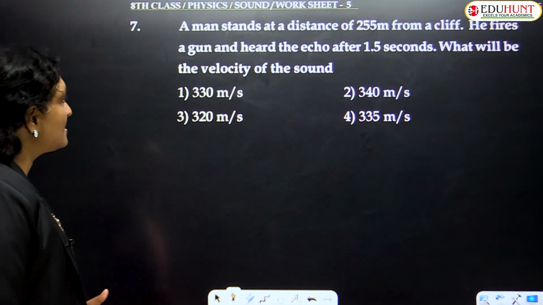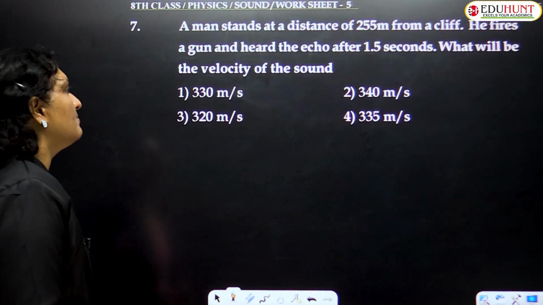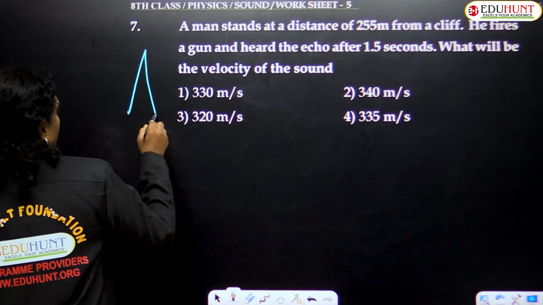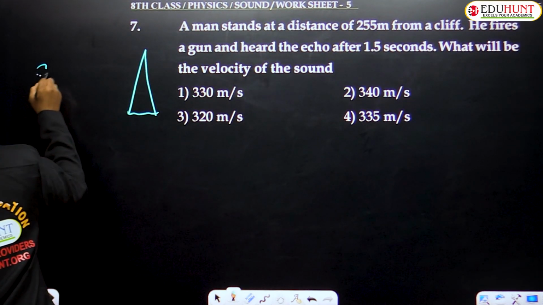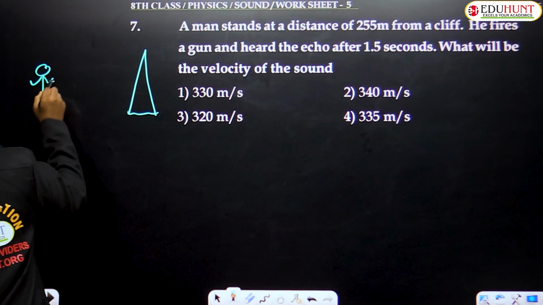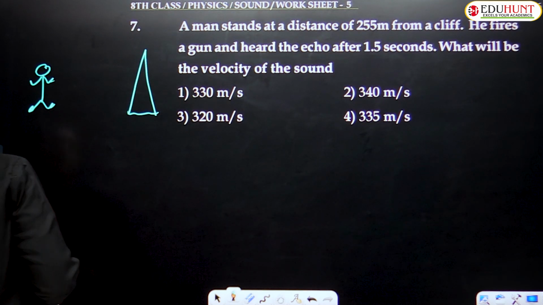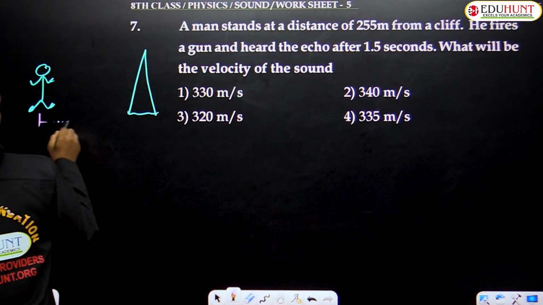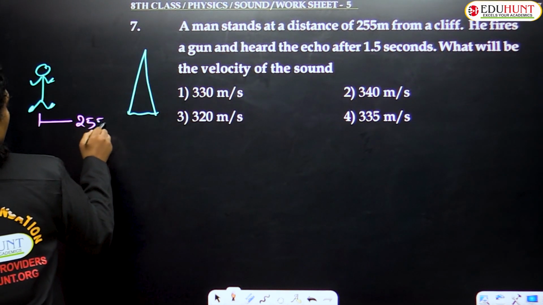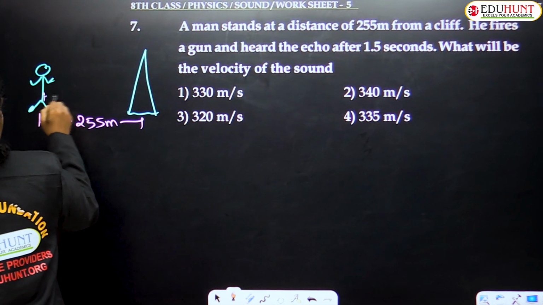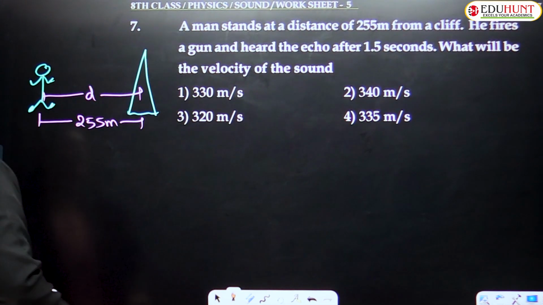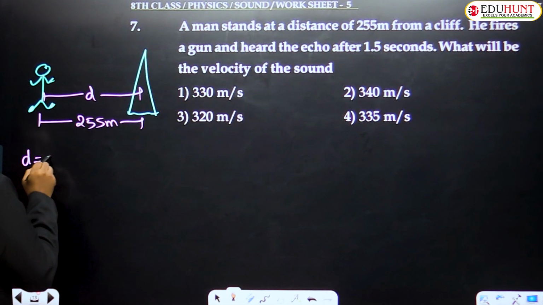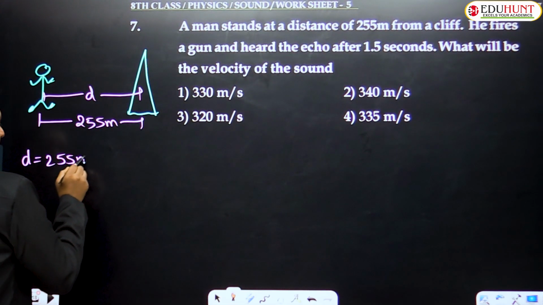Seventh question. A man standing at a distance of 255 meters from a cliff. So let us imagine, picturize this. So take a cliff and here is a man. So what is given means the man stands at a distance of how much? 255 meters from the cliff. That means the distance between the man and the cliff was given as 255 meters. So let me write down D equals 255 meters.